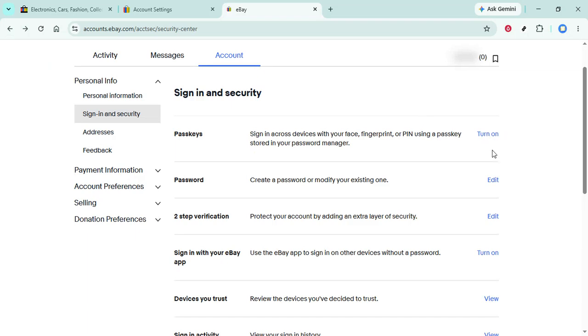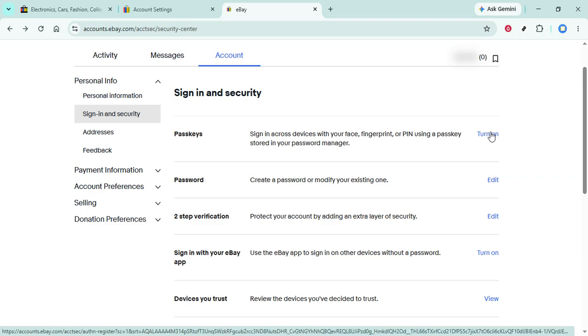And there you have it. Your eBay account is now protected with a passkey, adding an extra layer of security beyond just your password. This means that even if someone gets a hold of your password, they won't be able to access your account without the passkey. It's a simple step, but it makes a big difference in keeping your account secure.